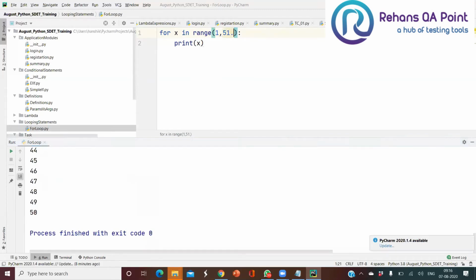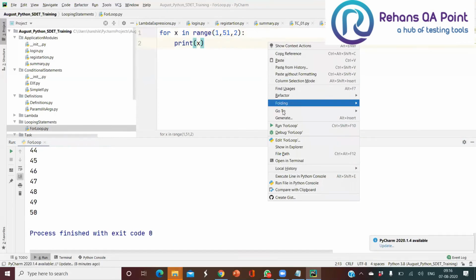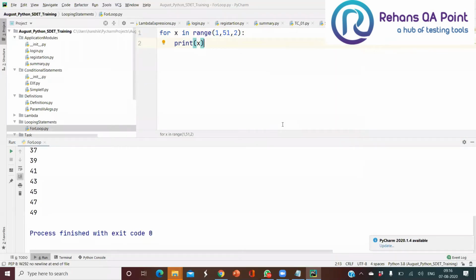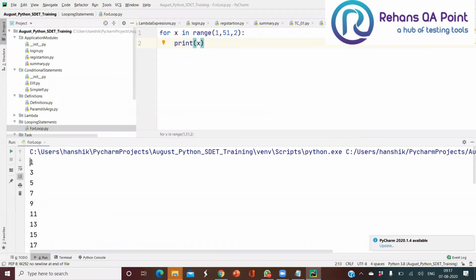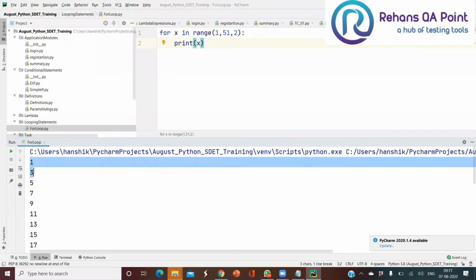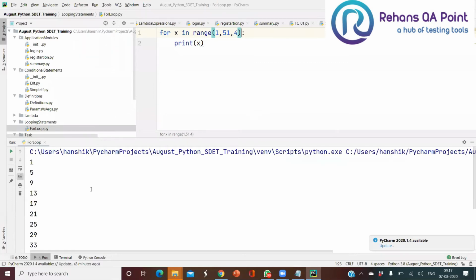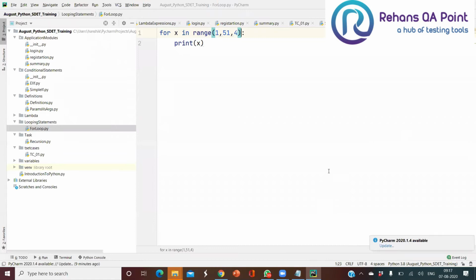So if I give the step number as 2 here, what happened here? See, every time it is getting incremented step by 2. Once the iteration is completed, before going for the next iteration, it will increment the number by 2. Like this we can increment by as many numbers as you want, step 4 or step 5, whatever it may be. So this is the working nature of your for loop.